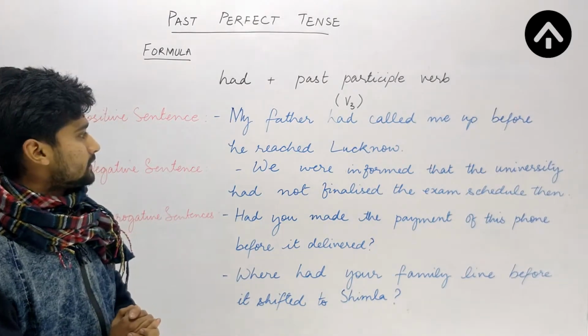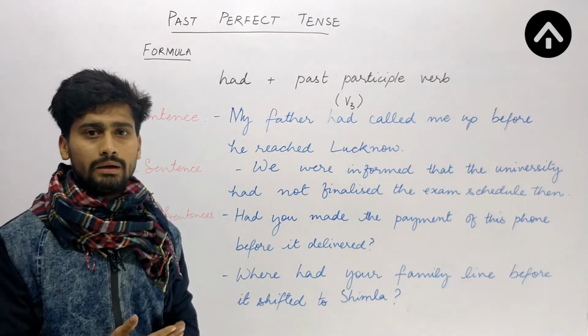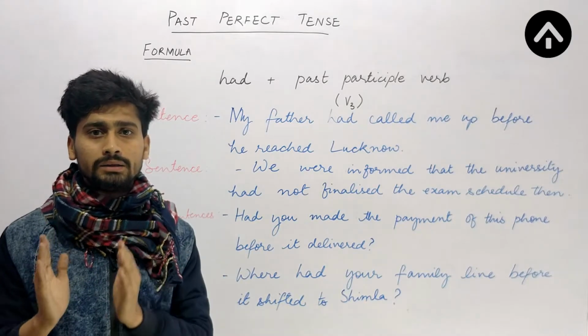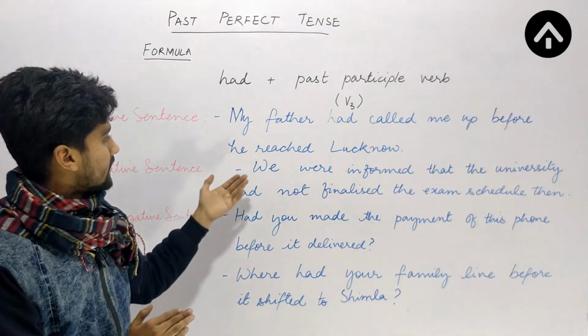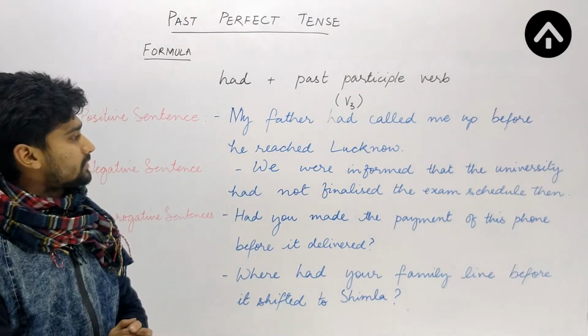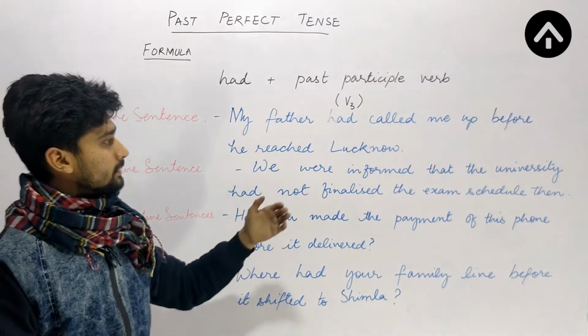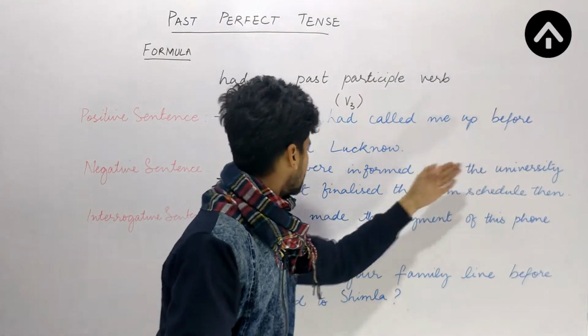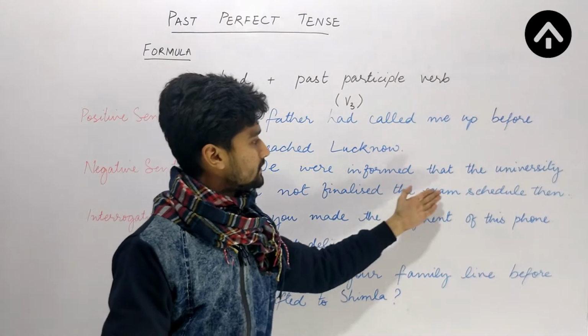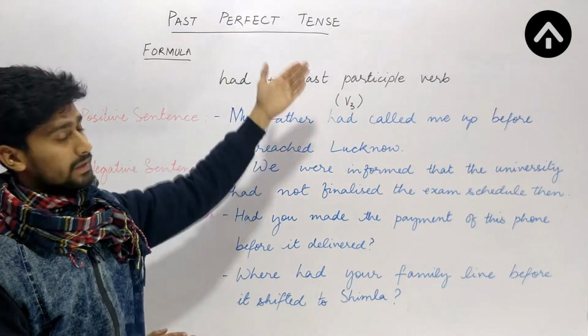In a negative sentence, we will just be adding not after had, or rather between had and the third form of the verb. The example is, we were informed that the university had not finalized the exam schedule then. The second clause, that the university had not finalized the exam schedule then, is actually the past perfect tense.